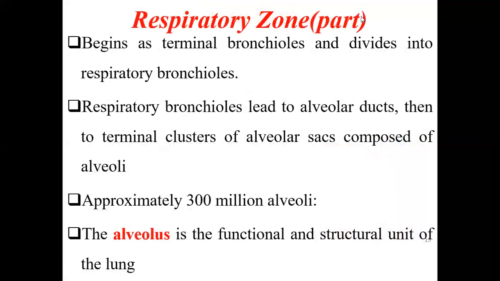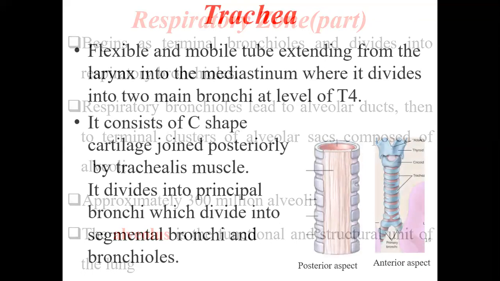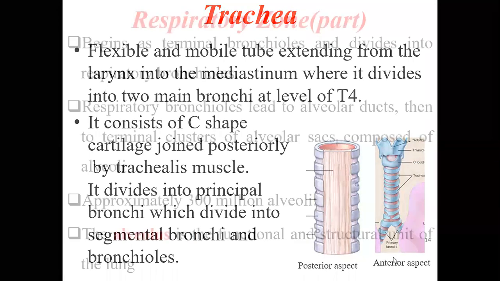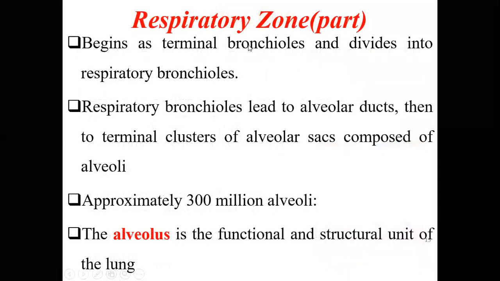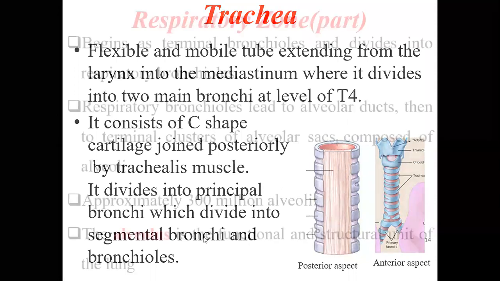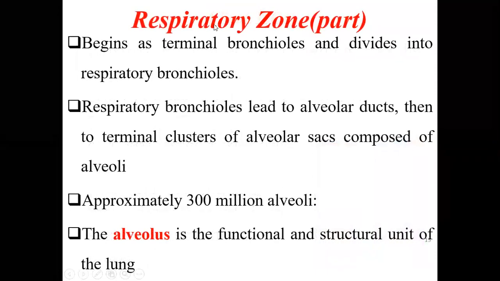Now coming to the respiratory zone. As we saw, the trachea will divide into primary, then secondary, then tertiary, and then begins the respiratory zone. Till now, from the nasal cavity up to the trachea, it was the conducting zone. Now begins the respiratory zone.